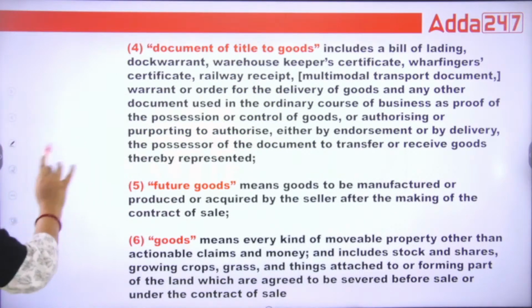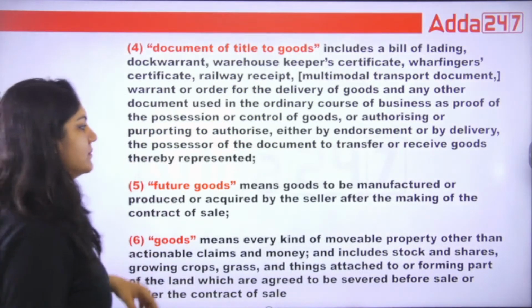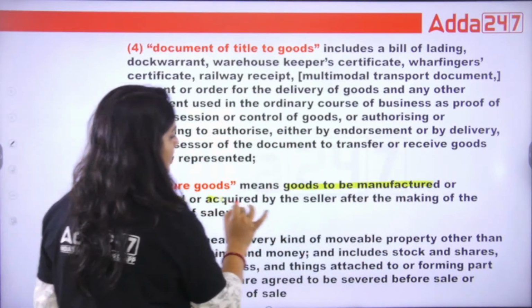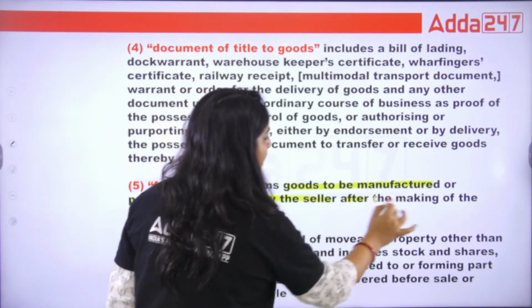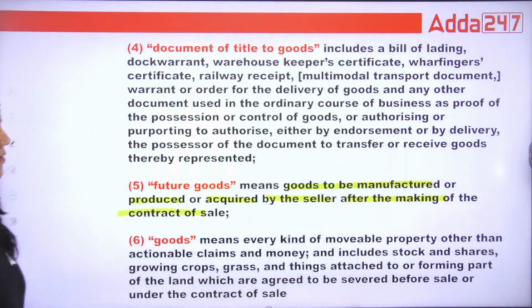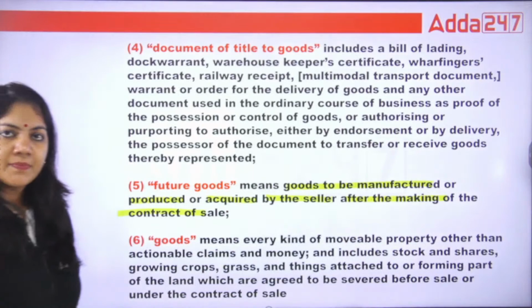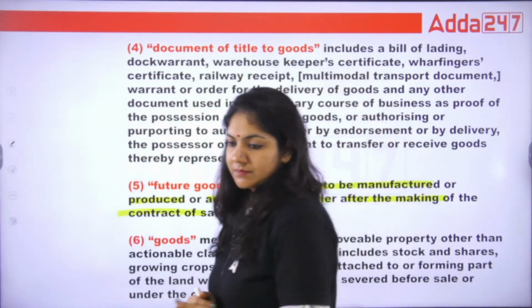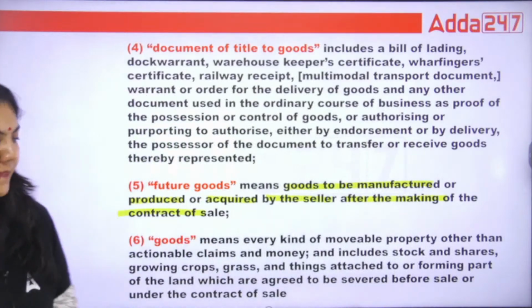what is future goods? The goods to be manufactured or produced or acquired by the seller after the making of the contract of sale. Future goods. One is present, second is future goods. That's it. Okay. Now, what is goods?